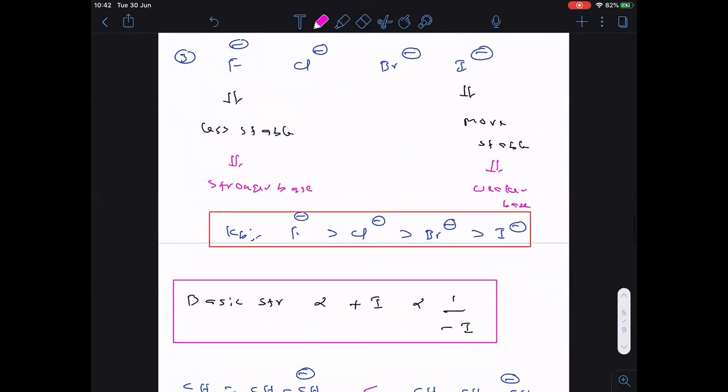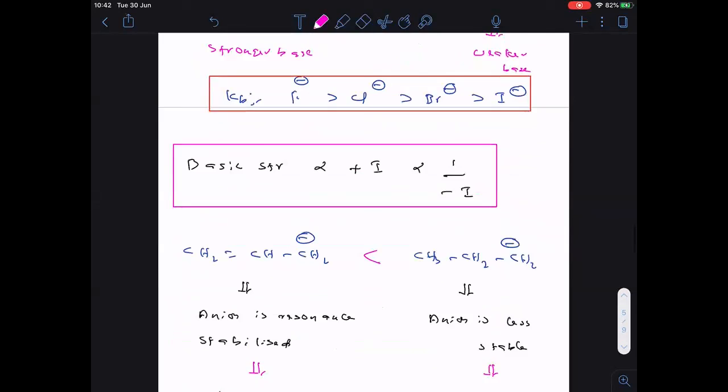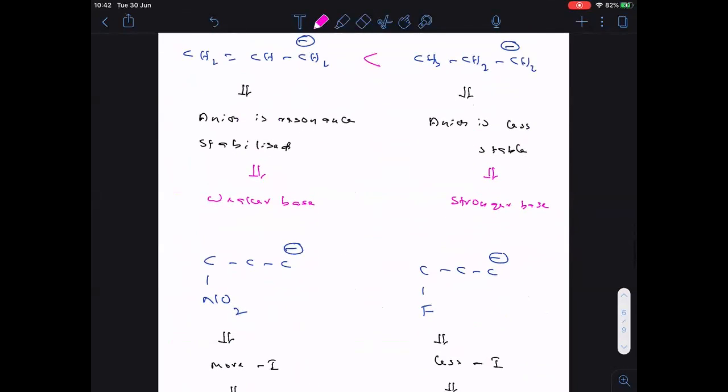Then this one. Then this is one example for basic strength.